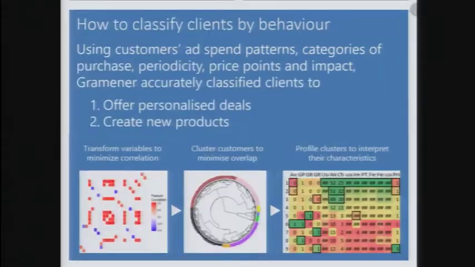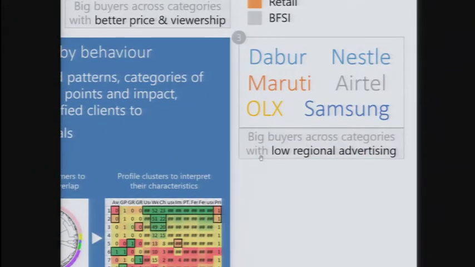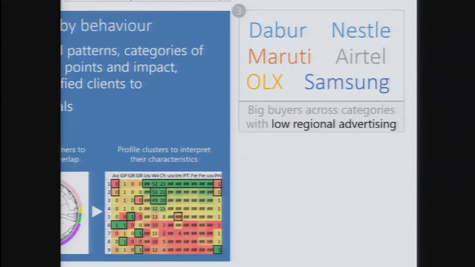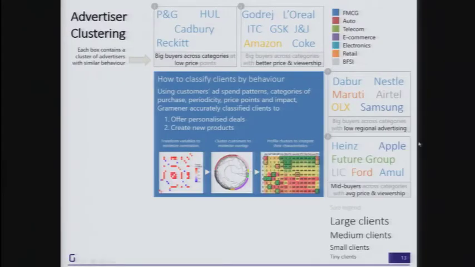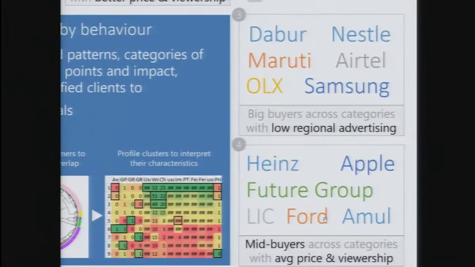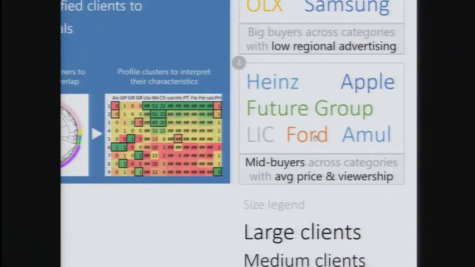Dabur, Nestle, Maruti, these are companies that have relatively low regional advertising. Sorry, I'll make it bigger so some of you can see it at the back. They only advertise on national channels, very little on the regional channels. Whereas companies like Heinz, Apple, Future Group tend to advertise a little less, and they advertise at average price points and get average viewership in return.